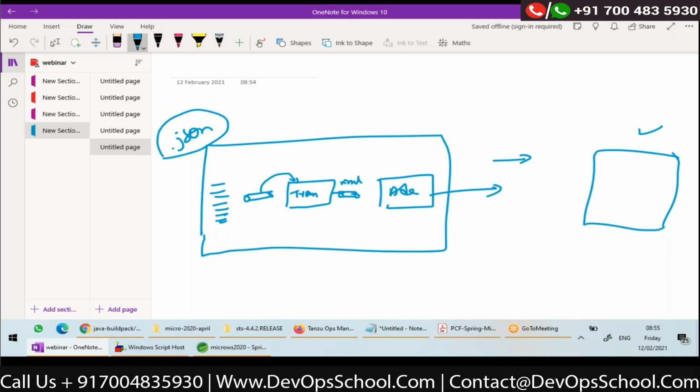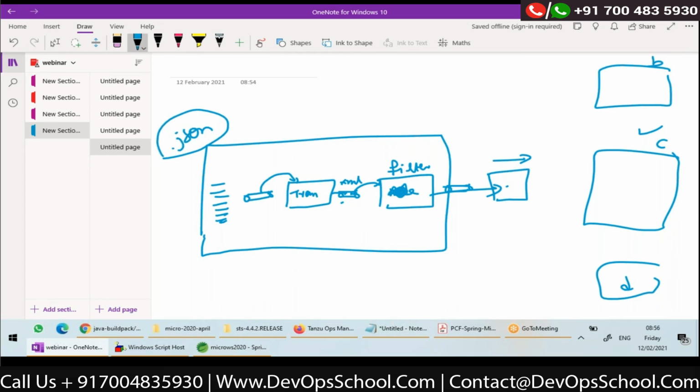Like that, maybe sometimes we need to do some filtering of data. So whatever data comes here, I want to filter some data and then put the filtered message in another queue. From here I can have an adapter, right? Or instead of an adapter, let's say when the message comes here, conditionally I want to route that message to application B or application C or application D. Routing has to be done, right?